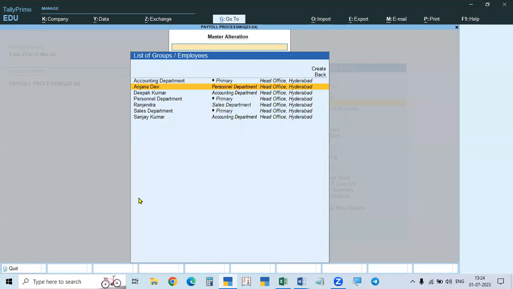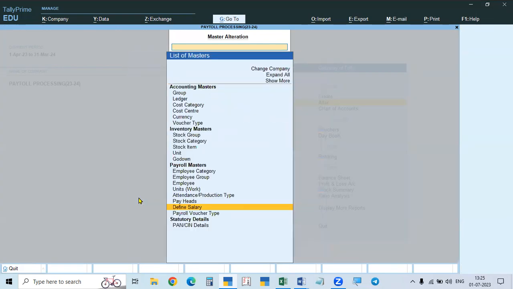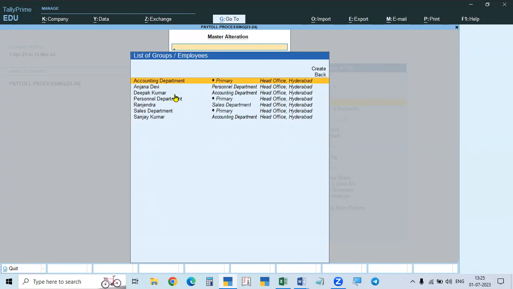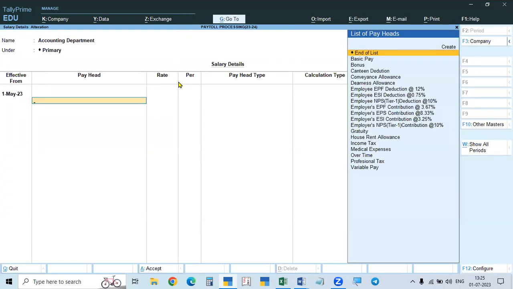So instead of that, what we do is define the salary without any amount for one department. For all the employees already given in the department, all the items will be directly copied from the department, and we have to give only the amount. We do it like this, just like the bill of material. So first of all, we take one department, any department. I am taking the accounts department, 1523, and here we will take all that without amounts.